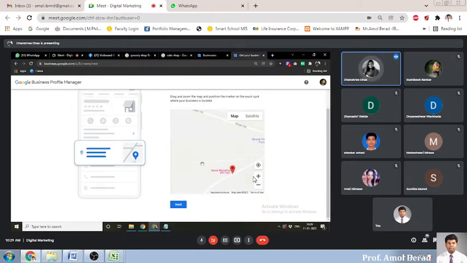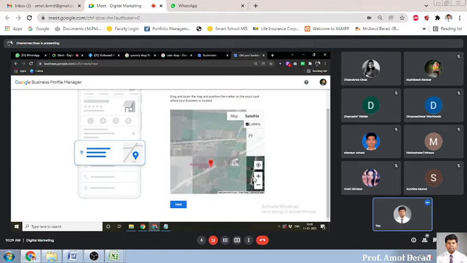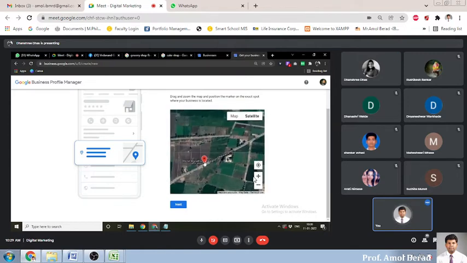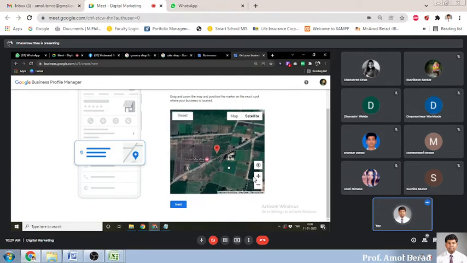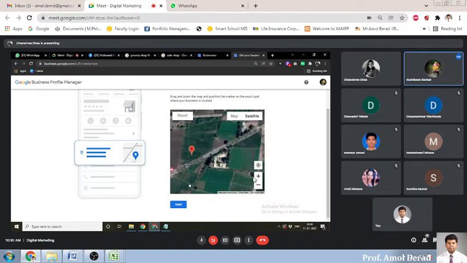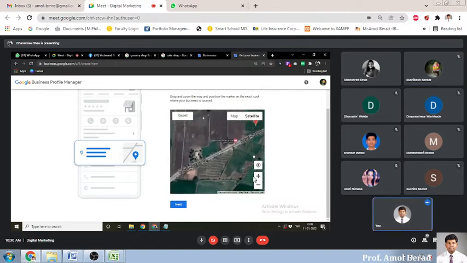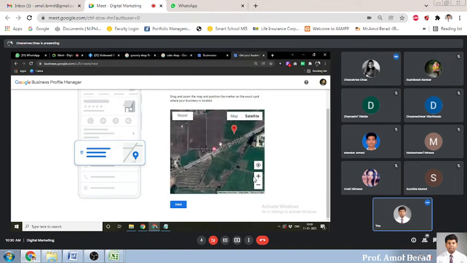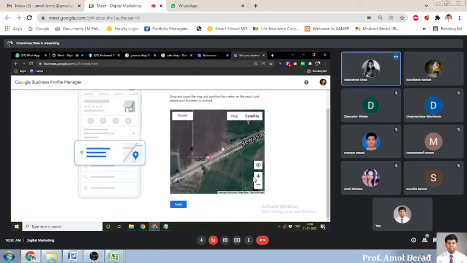Rushikesh, where is your location? Please tell here. I want to select a proper location. Take satellite view here so that it will be visible. Satellite view. Yes, it's Rahuri Newasa Road. Where is it, Rushikesh? Go to Sonai and show. Karwandi Road is Rahuri Newasa Road, right? Zoom. Zoom out.